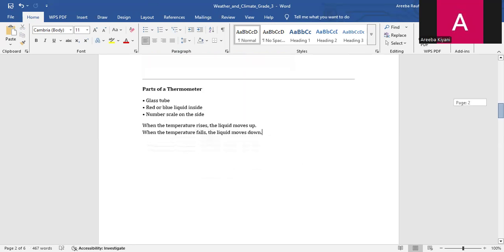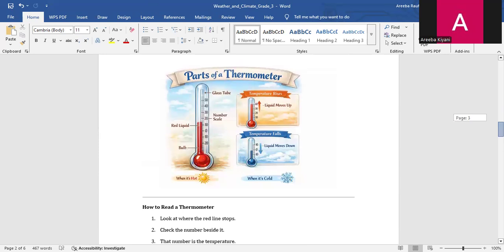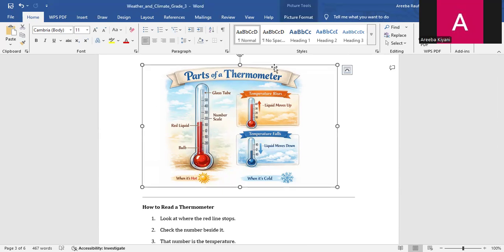Let's look at the diagram. Yes, here is a diagram. This is the bulb, and this is the glass tube. This is the number scale, which we can also call the Celsius scale. And here is the liquid.